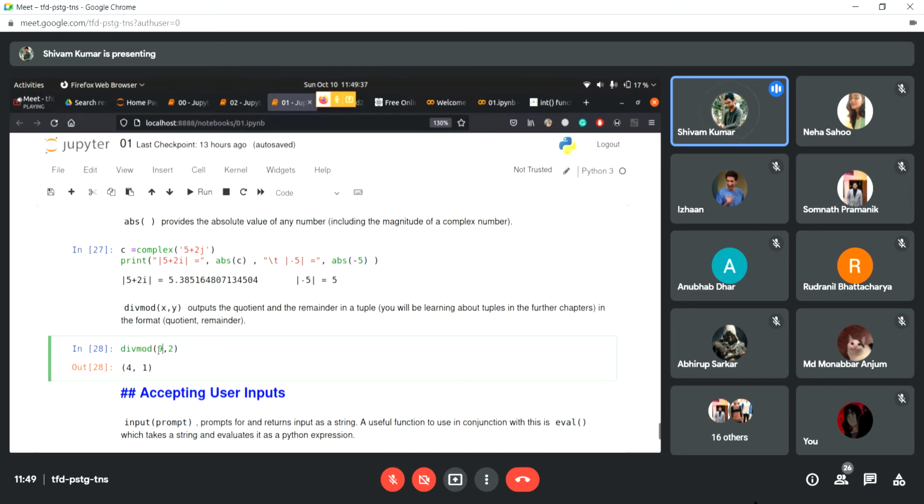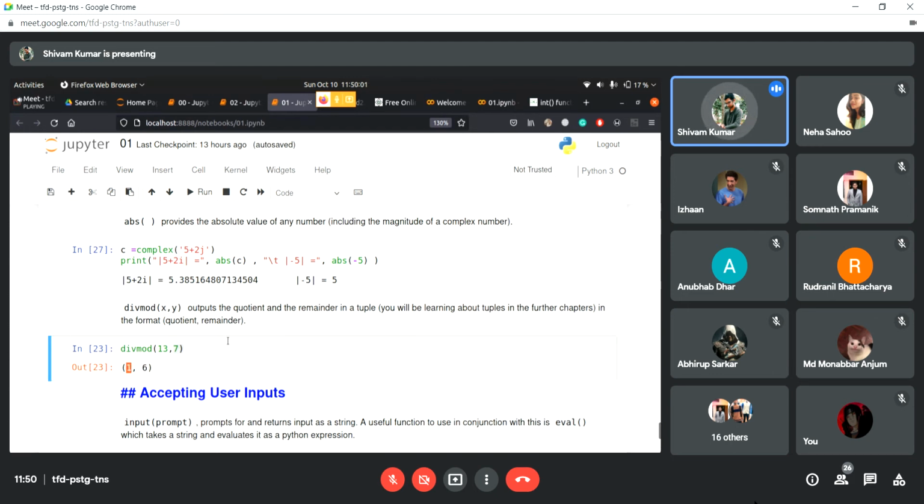remainder. So 9 divided by 2, the quotient is 4, right? And the remainder will be 1. So it just returns 4 and 1. I can even have 13 and 7 here. Let's see what happens. If I run this, I'm going to get 1 and 6, because 13 is only divisible by 7 once. 7 ones are 7, and 6 is the remainder. Yeah, so I hope that's clear.